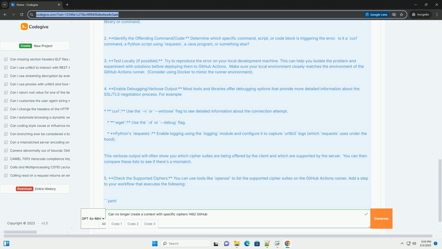OpenSSL: if you're using OpenSSL directly, you might be able to enable legacy protocols by setting the OPENSSL_CONF environment variable to a custom configuration file that allows them. However, this is a risky approach. Java: you might be able to enable older TLS versions, for example TLS 1.0 and TLS 1.1, by modifying the jdk.tls.disabledAlgorithms property in the java.security file. This is highly discouraged unless you have a very specific and compelling reason.